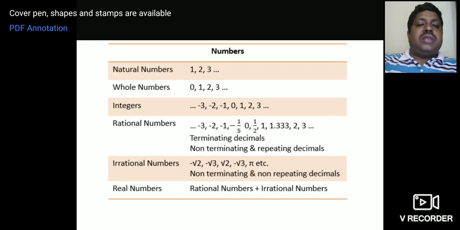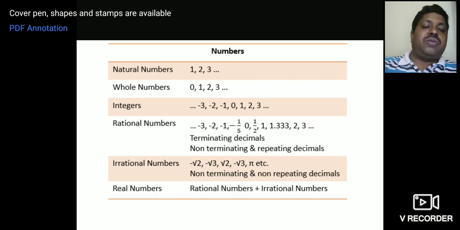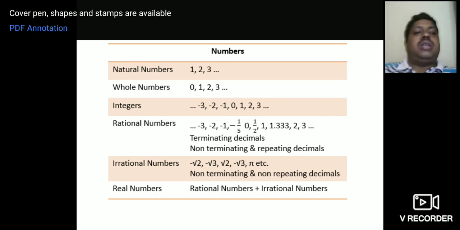Okay, so again, natural numbers means 1 2 3. Whole numbers means 0 1 2 3. Integers means 0, positive numbers on the right-hand side 1 2 3, negative numbers on the left-hand side minus 1, minus 2, minus 3. Rational numbers, so you can see 0 is also there, can be expressed in the form p by q. Irrational numbers are root 2, root 3, minus root 2, minus root 3, etc. They are non-terminating and non-repeating decimals.